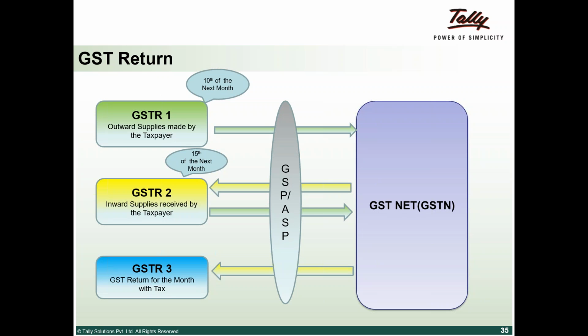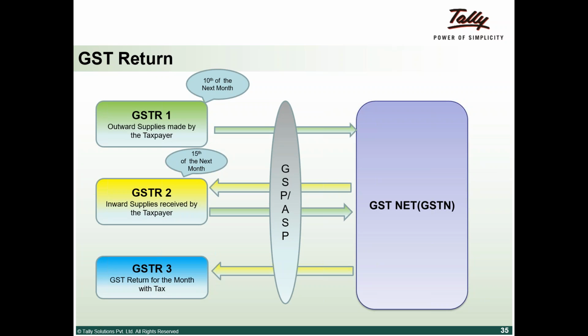One more thing I wanted to tell you is that GSTR 2 is auto-populated. As GSTR 1, somebody else has supplied to me, when he uploads a GSTR 1 on the 10th, on the 11th it will be visible to me what all sales he has made to me. If something is missing, I can add it, and my supplier has to accept that. If he has made a wrong entry, I have an option to delete. Again, it has to be accepted by the supplier who uploaded that information.